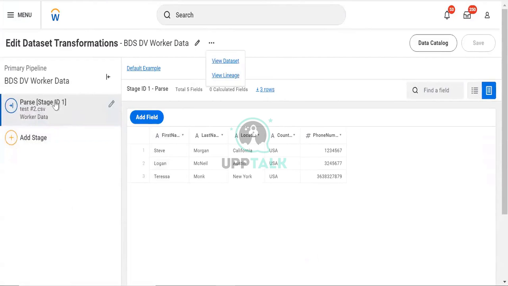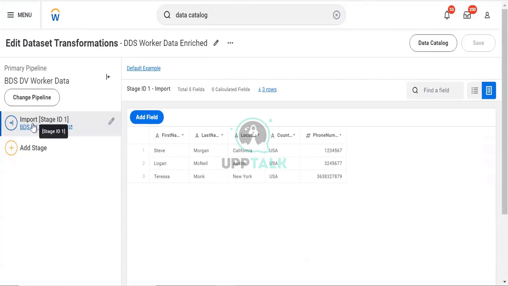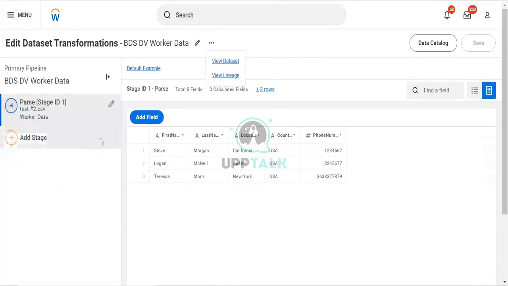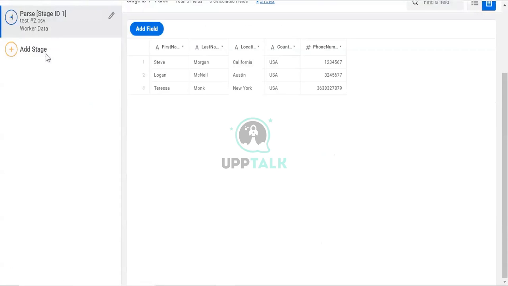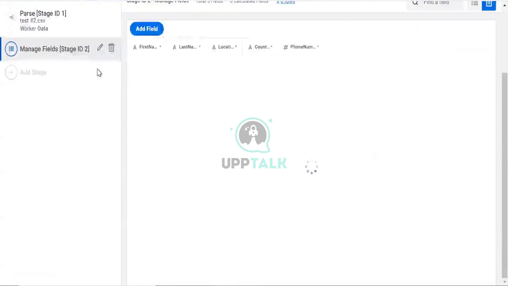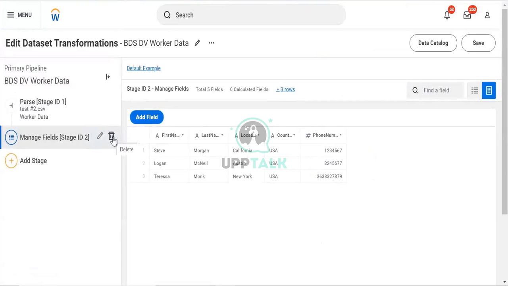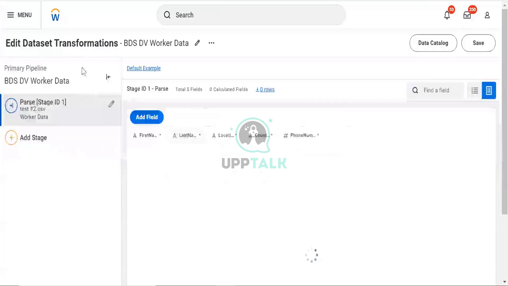In the base dataset we are getting the parts stage first, but in the derived dataset we are getting the import stage as the first one. You can see I can't remove it here. I can't remove it even if I add a stage over here. Let's say I add a filter and a manage field, and I'm done and want to remove it. The dustbin option is coming, the brush button is coming. I can click it and remove it.